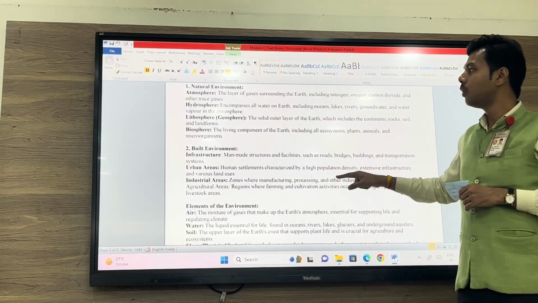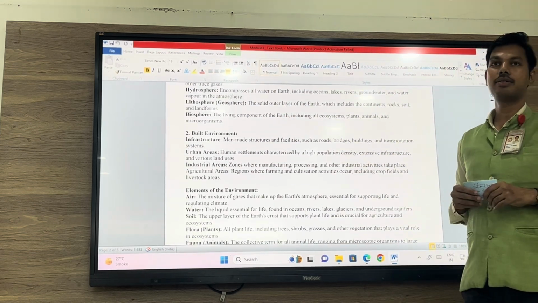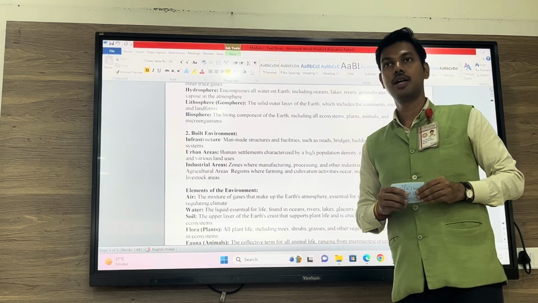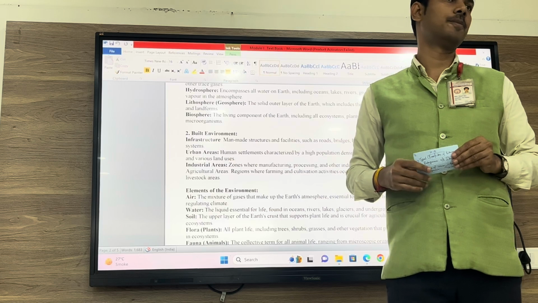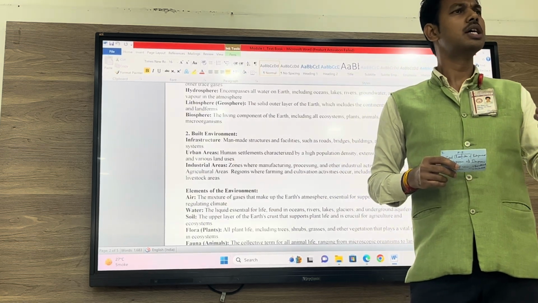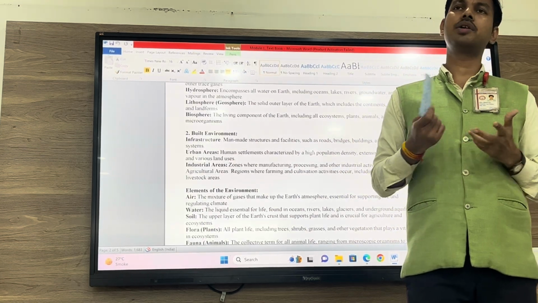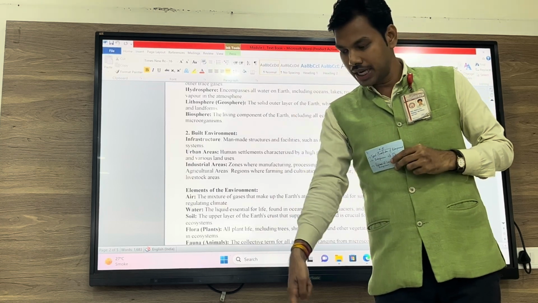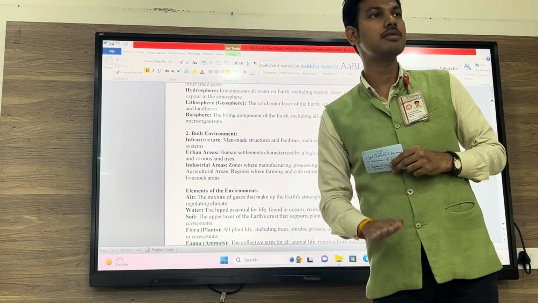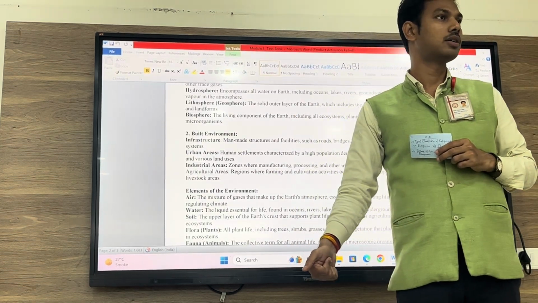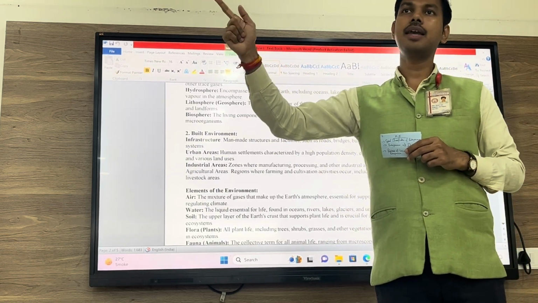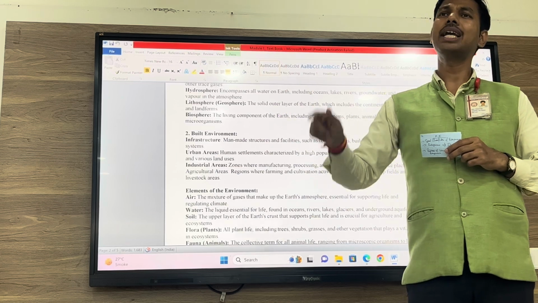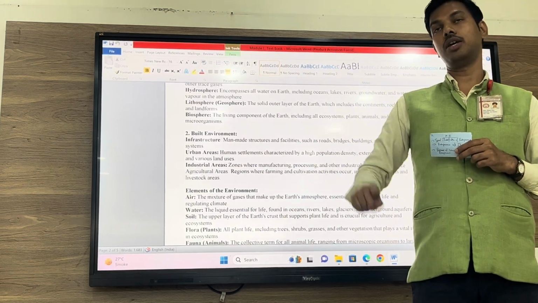Okay, now let's talk about the next, that is lithosphere. Remember, lithosphere is also known as geosphere. Now what is geosphere? Geosphere is lithosphere. Then what is lithosphere? I am standing on a surface, a hard surface, a rock. Then that is lithosphere. I can say that land, rock is also geosphere.